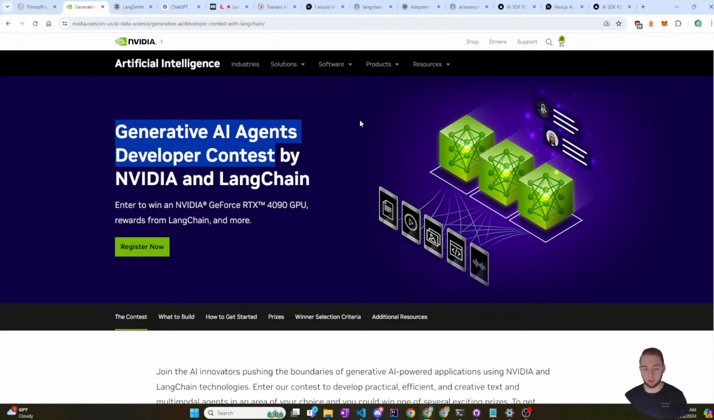So, just to recap what's going on. NVIDIA is hosting this competition along with LangChain, where all you have to do is build some application using artificial intelligence with NVIDIA and LangChain technologies. You're required to use both.